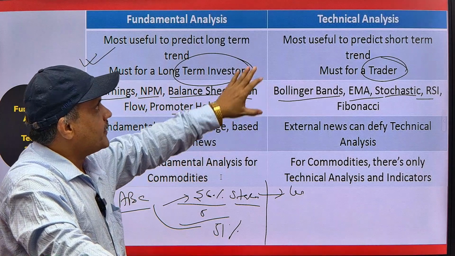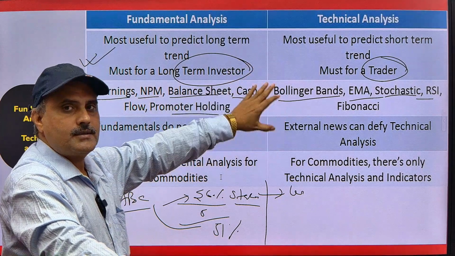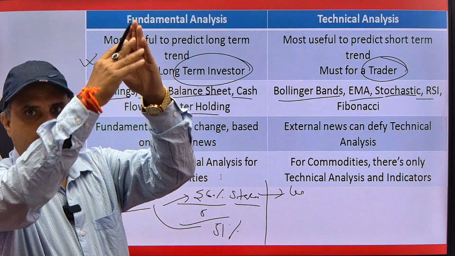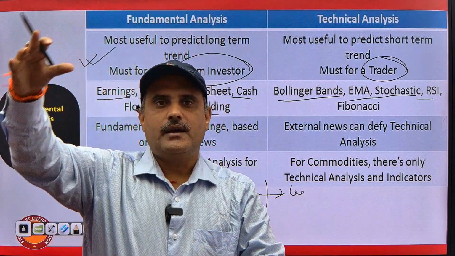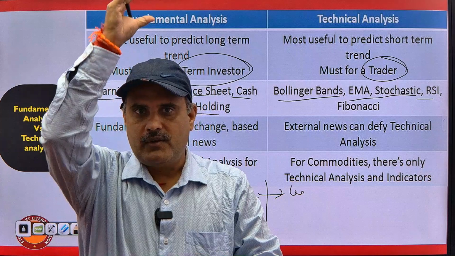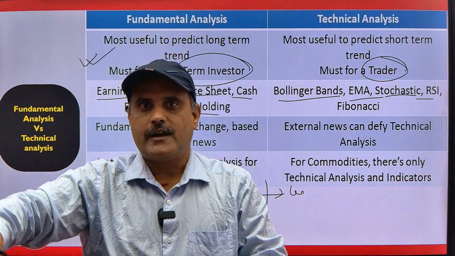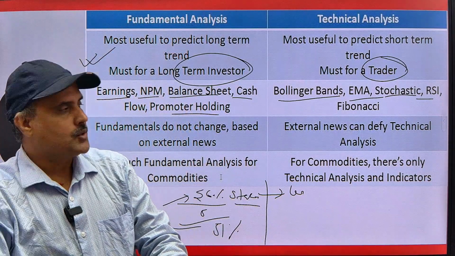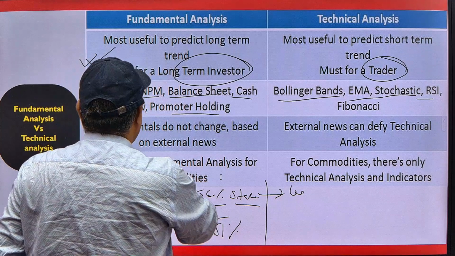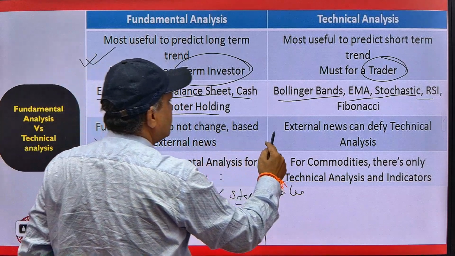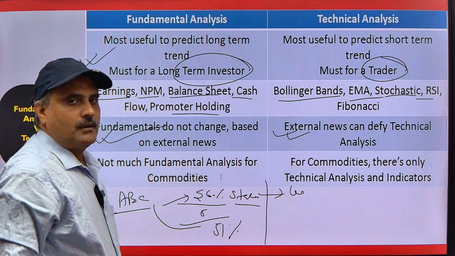But in the case of technical analysis, what we'll do is, when the price comes down and when the indicator gives us the signal, we'll short and immediately get the profit from the downside also. So this is news based.